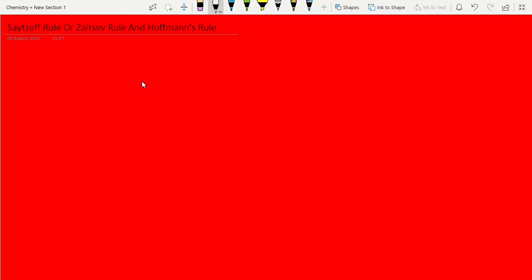In this video I am going to discuss Saytzeff's rule. Simply you can remember: poor become poorer. This is the shortcut we are using in this particular reaction. Students, it is a very useful and very nice trick. For Saytzeff's rule, in competitive exams you can immediately remember poor become poorer.